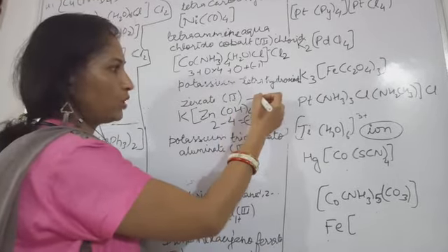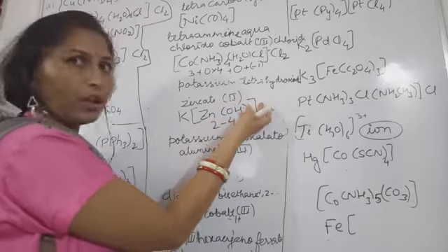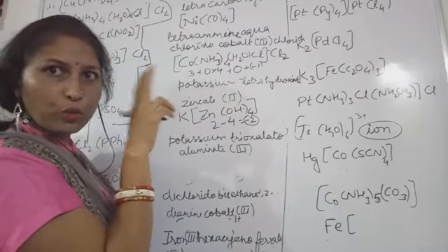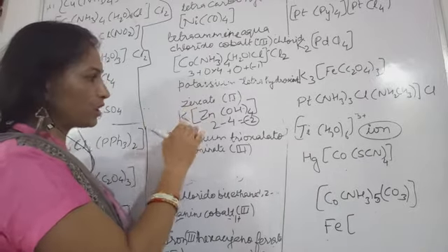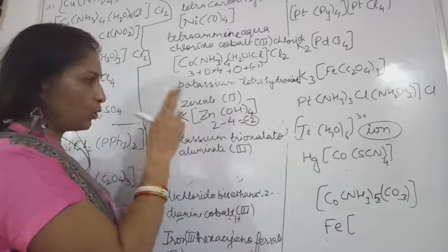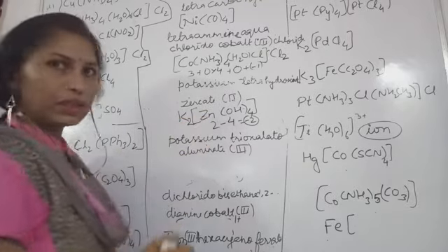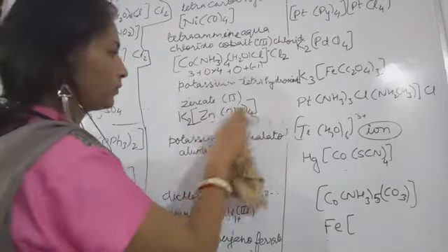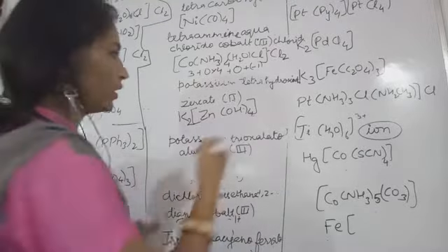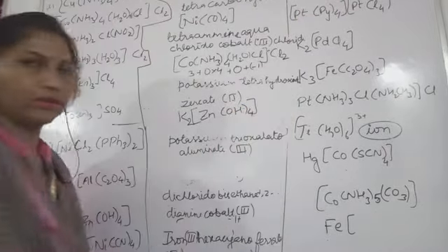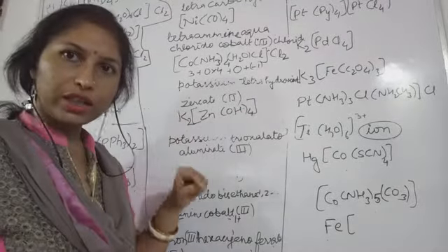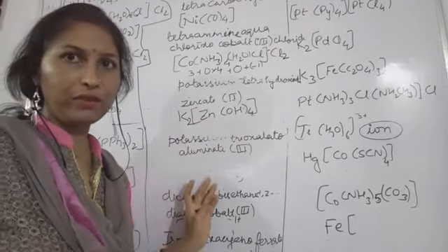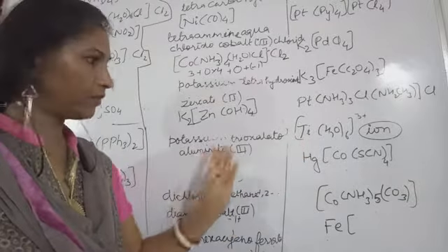Okay, so -2 charge it is possessing, and -2 will be neutralized by two positive charges. From where are we going to get these two positive charges? From this potassium. So two potassiums we are going to take. So this will become K2[Zn(OH)4]. This way you can write. So how to calculate the oxidation number, how to give the formula, what exactly we will start with and how to end, everything we have seen.